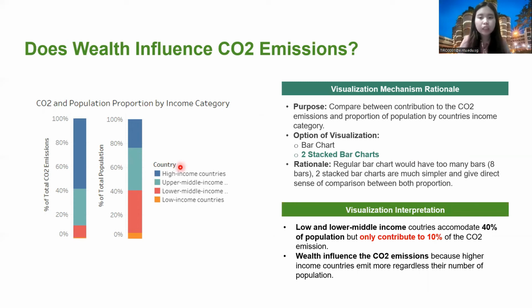For the interpretation here, we can see lower middle income and low-income countries accommodate 40% of population but only contribute 10% of carbon dioxide emissions, while higher-income countries emit more regardless of the number of their population. This clearly shows wealth is one of the influences on carbon footprint.